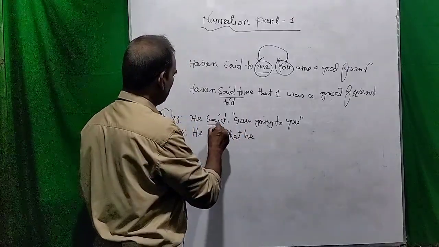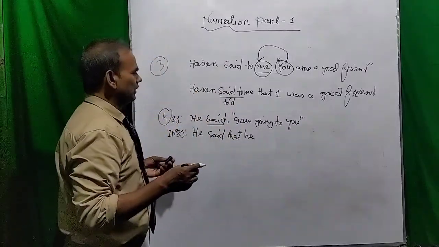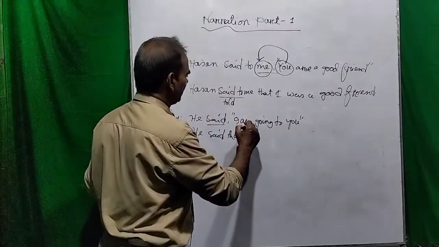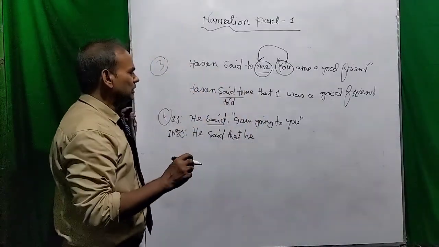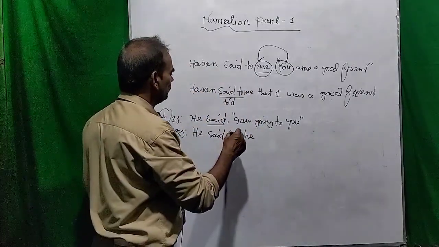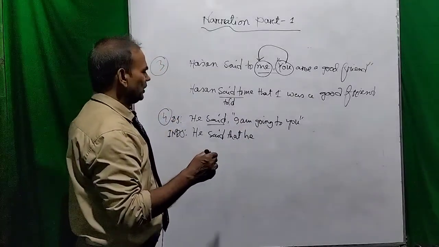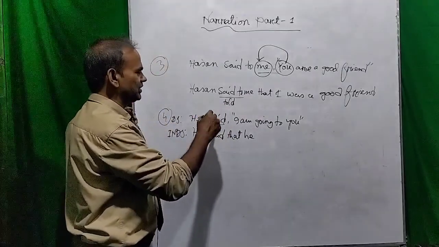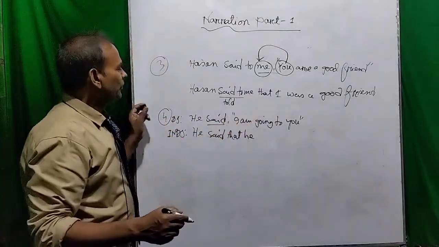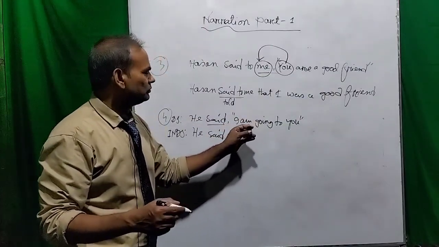The reporting verb is said here, and the verb in the reported speech is am, that is in the present form, but according to the rule this am will change into was, because this is the first form, and for this reason here we should use a past form.